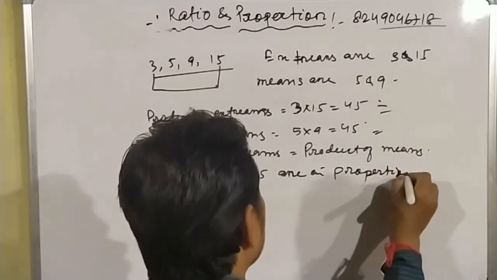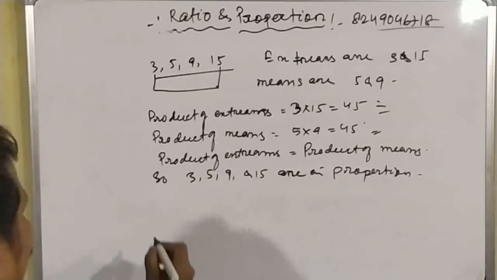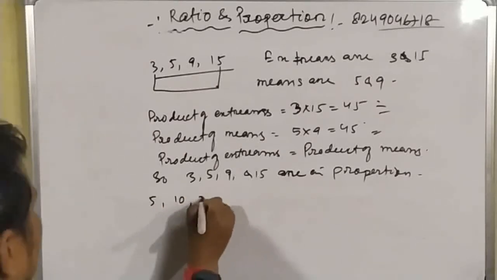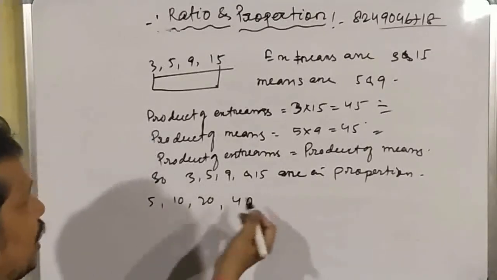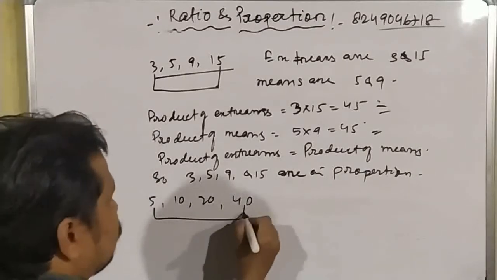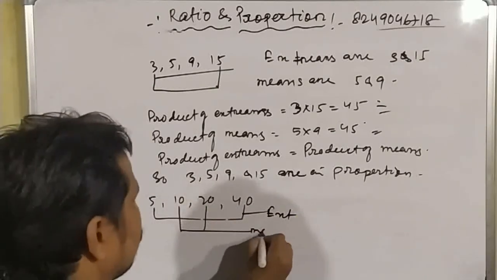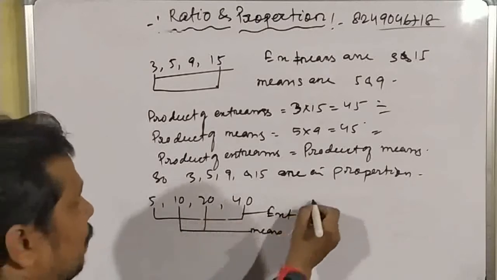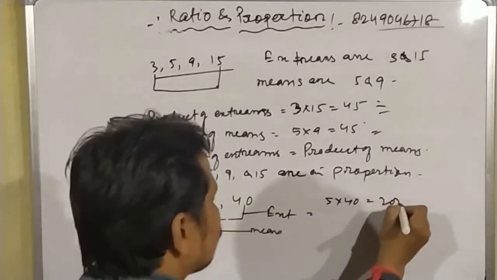Okay, students. Now you will check another set of numbers. Suppose we have another four numbers: 5, 10, 20, 40. Here, these are known as extremes and these are known as means. So the product of extremes is how much? 5 into 40, which is equal to 200.